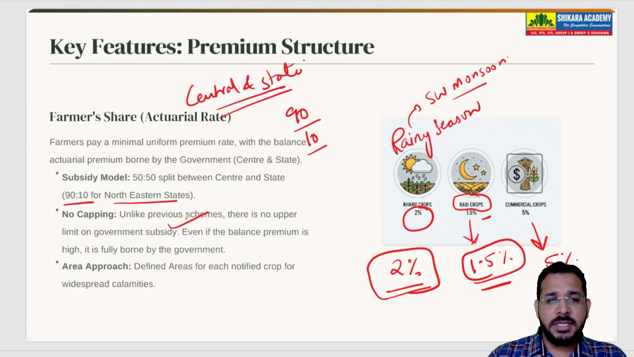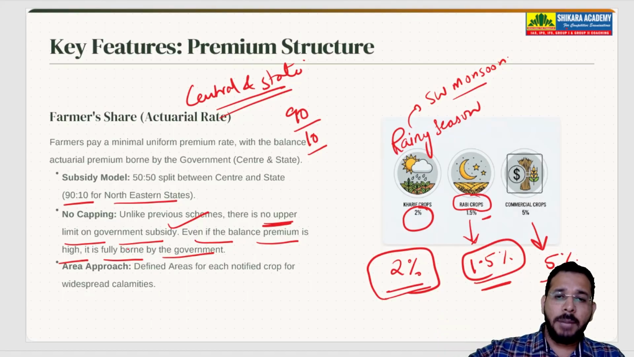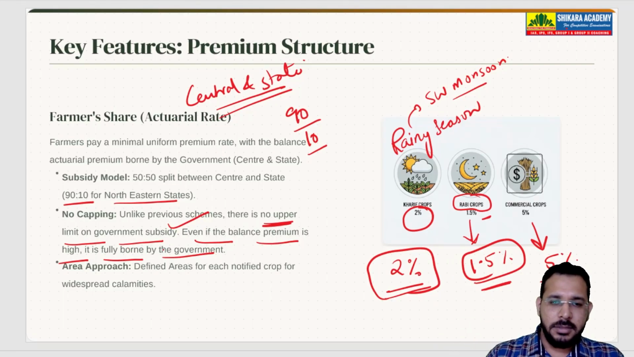So, unlike in previous schemes, there is no upper limit on government subsidy. Government can give any subsidy, there is no upper limit. Even if the balance premium is high, it is fully borne by the government. In earlier schemes, if the limit was up to 10,000 and the premium was more than 10,000, the government did not pay the excess amount. But in this Fasal Bima Yojana, there is no upper limit. So the farmer will pay 2%, and whatever the remaining amount is, the government will pay that.